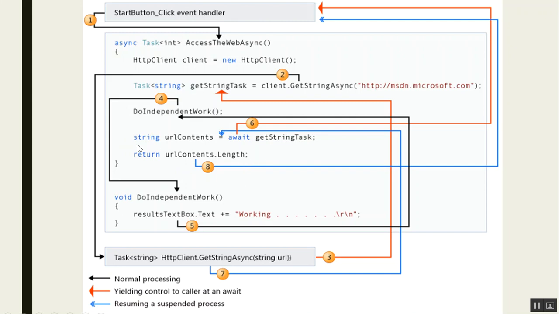We can do one thing: we can move this string URL contents equal to await get string task on top of it, and then we can execute do independent task. So it will execute this task independently, and parallelly it will execute do independent work also. So we can exactly identify how asynchronous processes are executed without blocking our current method execution. It will perform this task also.